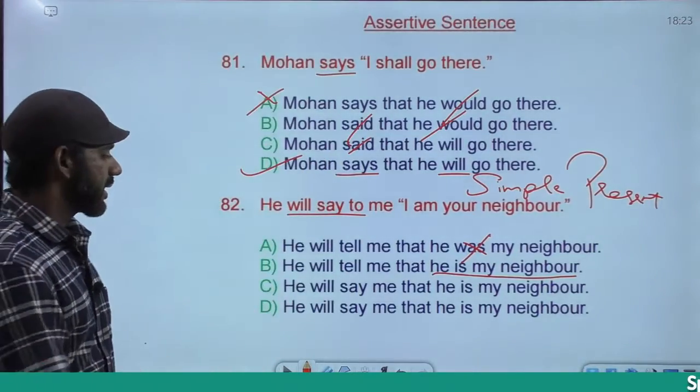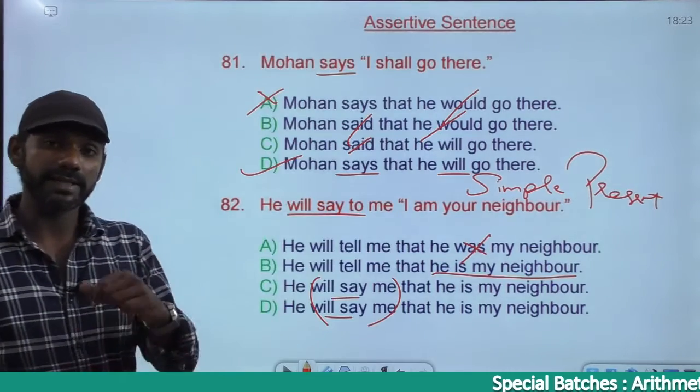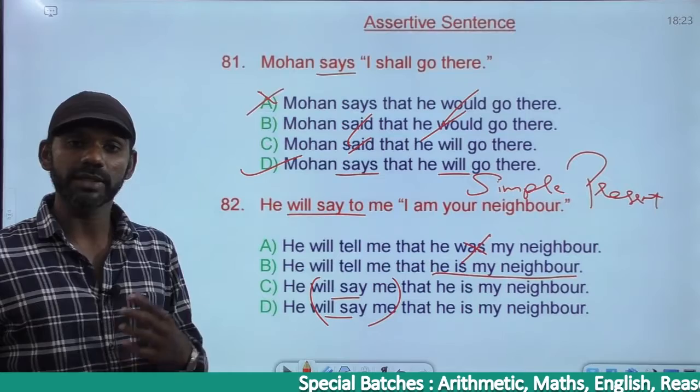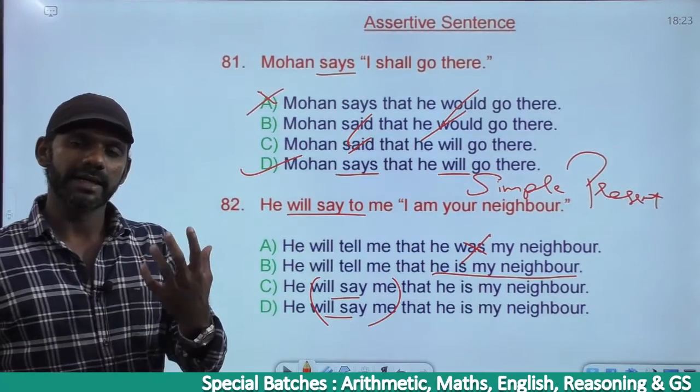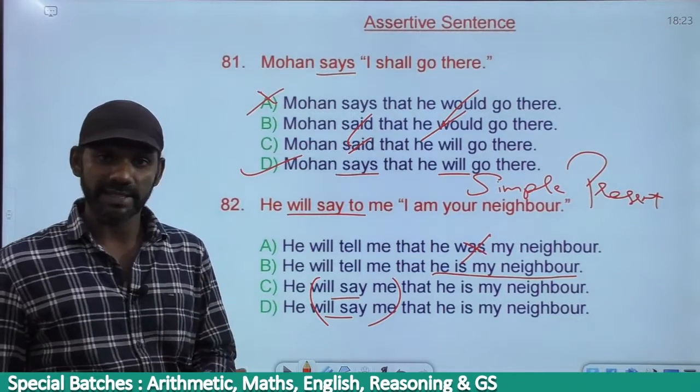C and D say he will say me. He will say me is the wrong usage. I say you, that is wrong. I tell you that. He will say me, that is wrong. He will tell me that. I will say her is wrong. It must be I will tell her or I shall tell her.